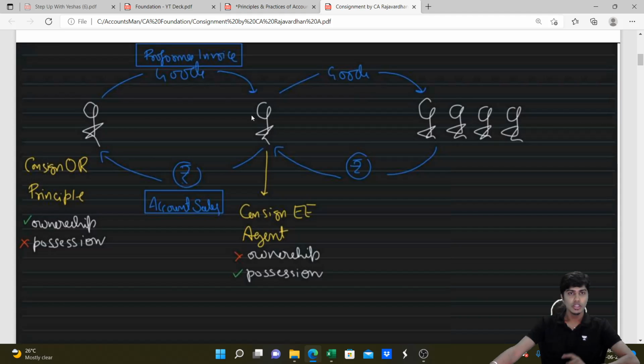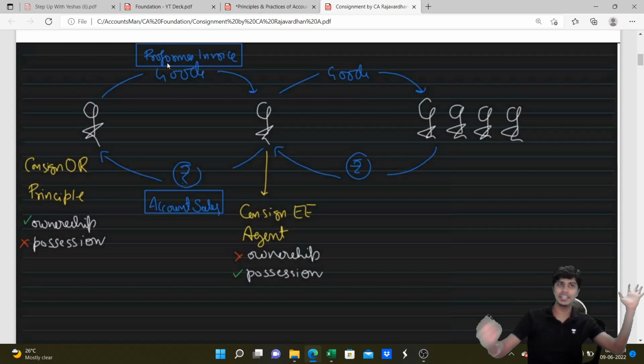If you sell the goods, you raise invoice on him. If you only send the goods, you can't raise invoice. So what you do, you give something which looks like an invoice, but it is not an invoice. That's what we call as pro forma invoice. Pro forma is format. Invoice is the bill. So it will look like a bill, but it is not.